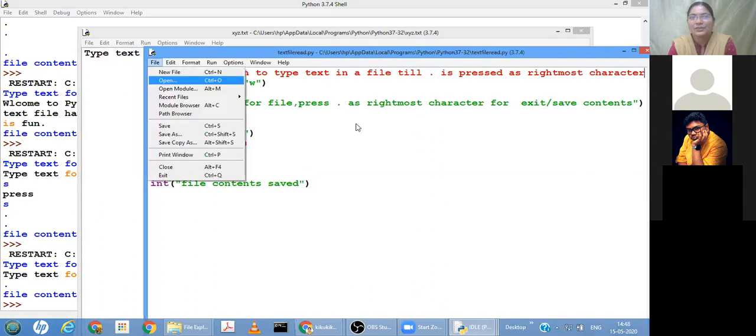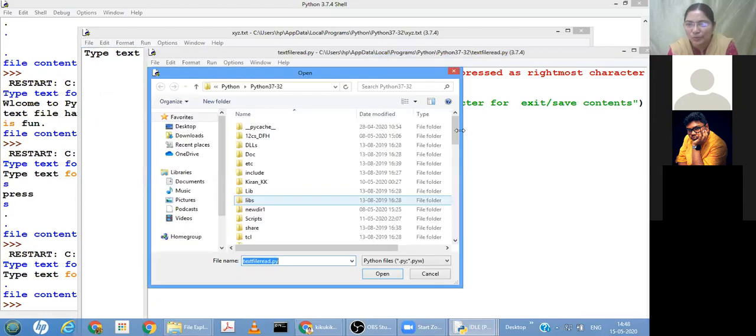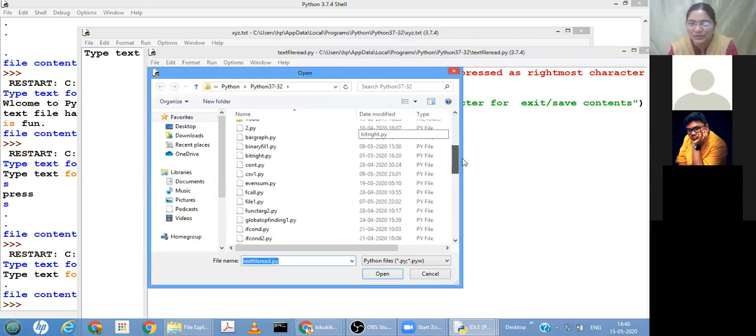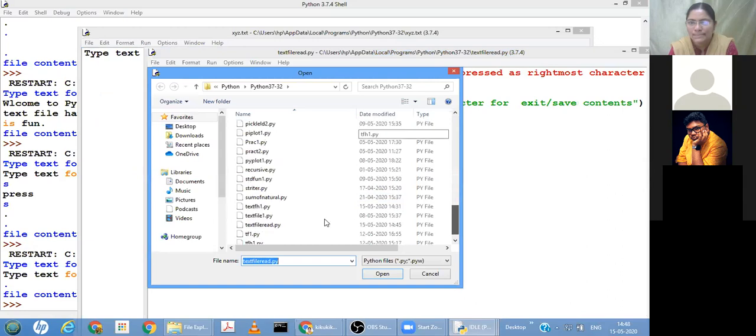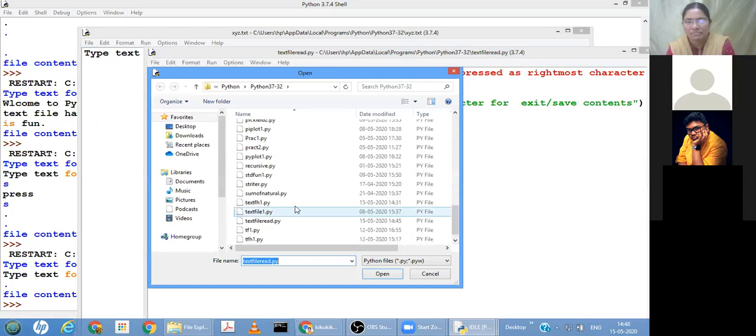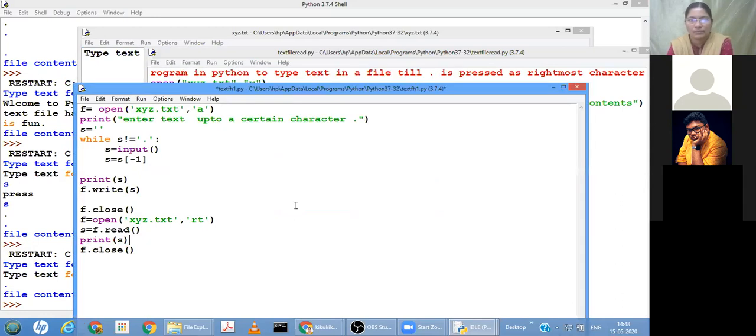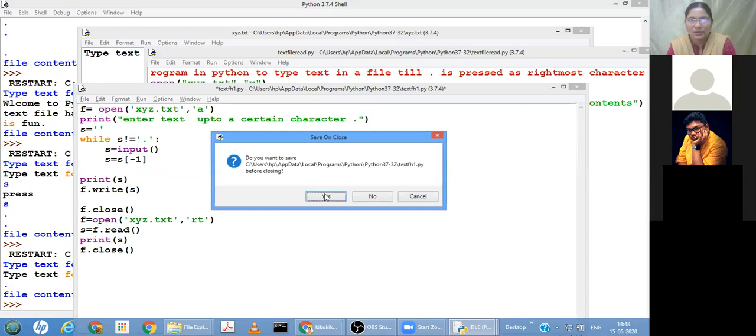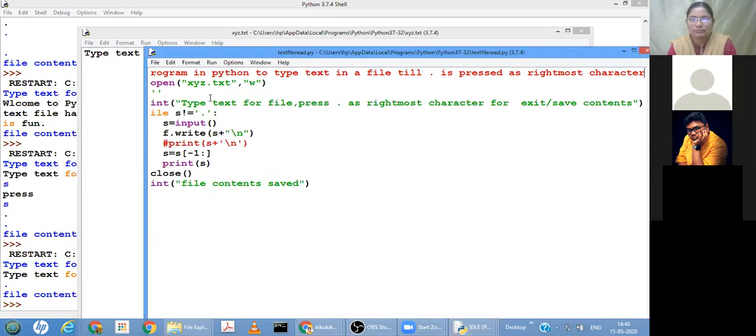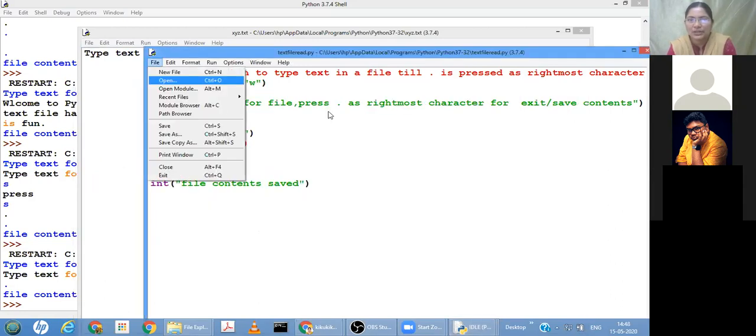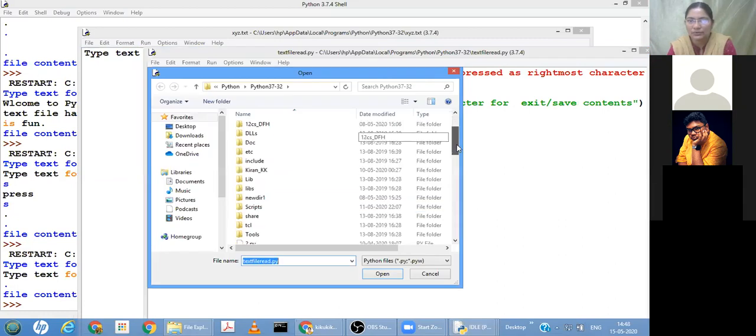Okay, child. So now let us go forth and see some more operations, some more read operations. Yeah, this is what we have just seen. Okay, so some more operations on text file handling we will do.